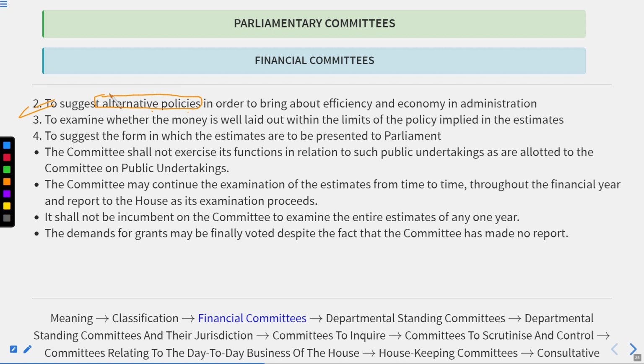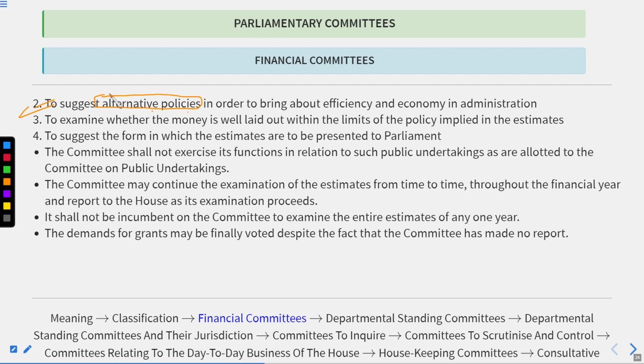Then the finance minister will present the budget. The budget can be presented only in the Lok Sabha. And then we know there is a budget speech. What is the budget speech? The finance minister who presents the budget speaks out the budget and introduces it to the houses.